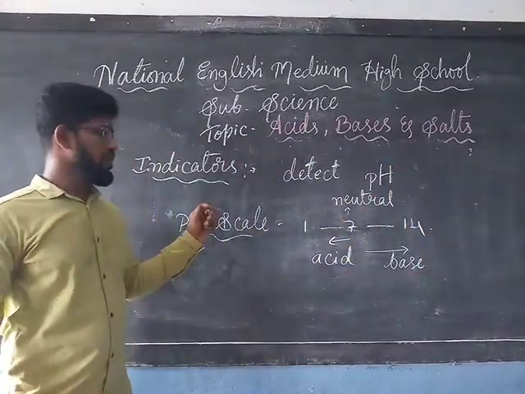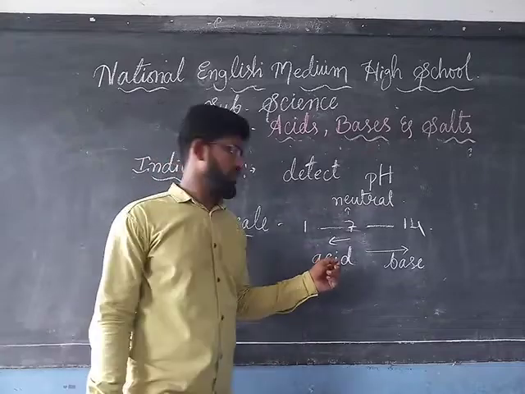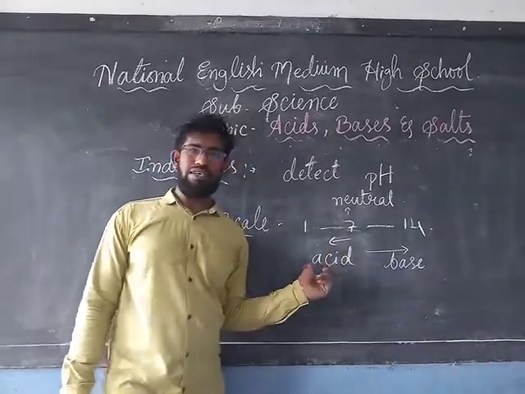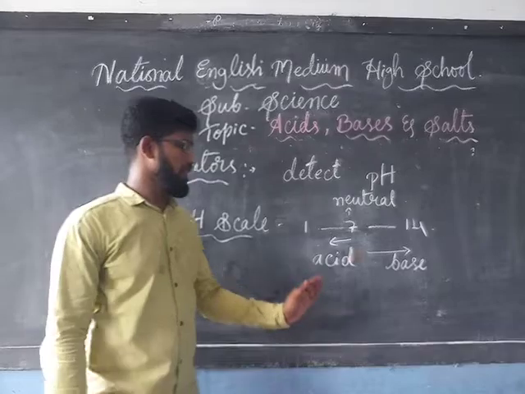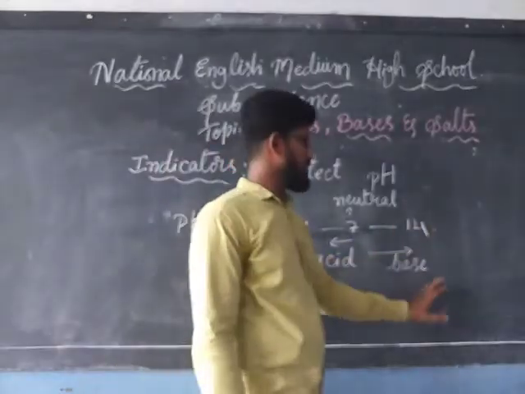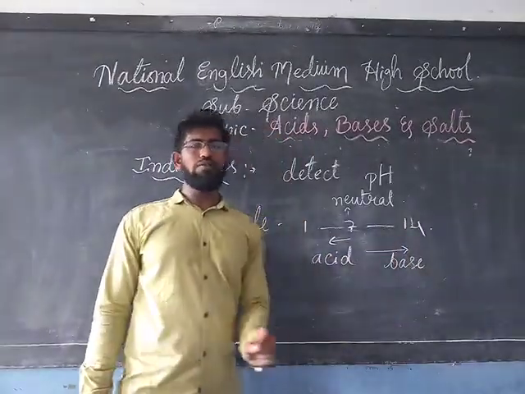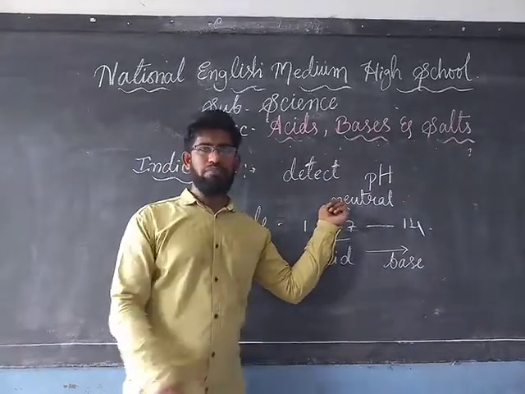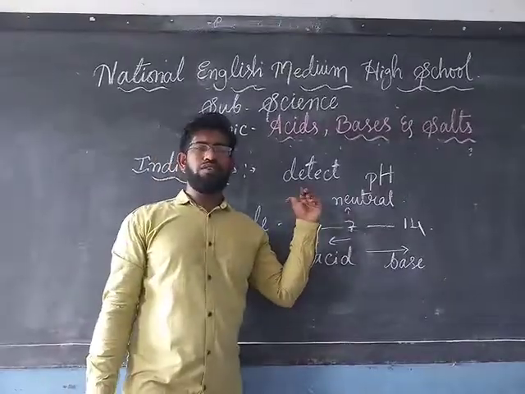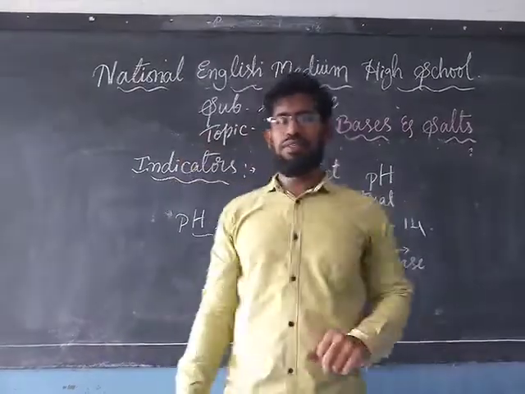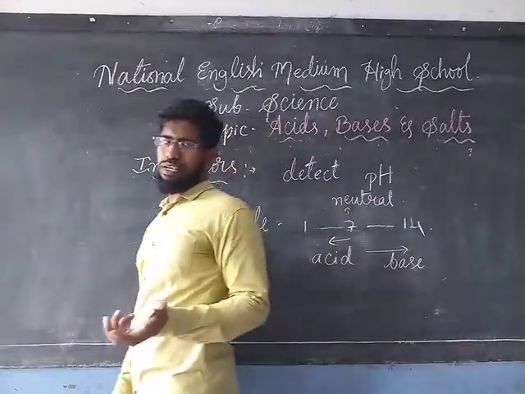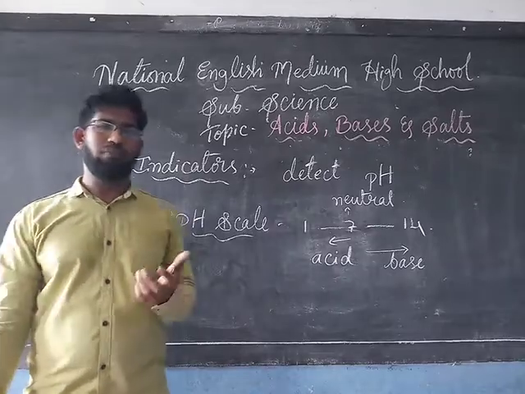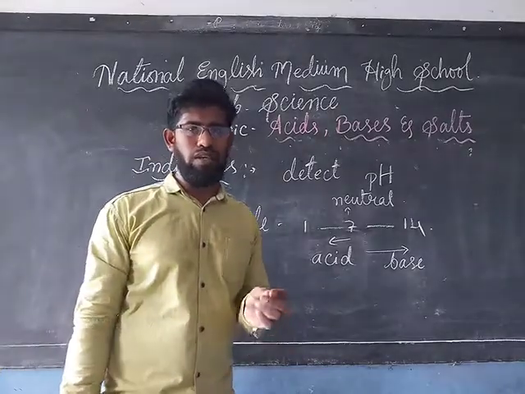Understood? So if the pH level of a substance comes below 7, they are considered as an acid. If they are coming above 7 up to 14, they are considered as a base. If the pH level is 7, they are considered as neutral. Okay. So these indicators are of two types. Some of the indicators are naturally available and some of the indicators are man-made, which are prepared in the laboratory.